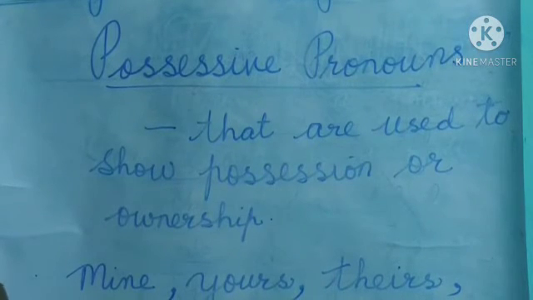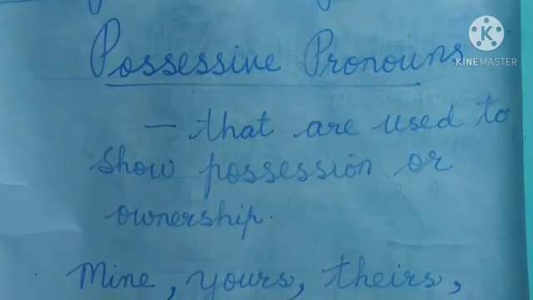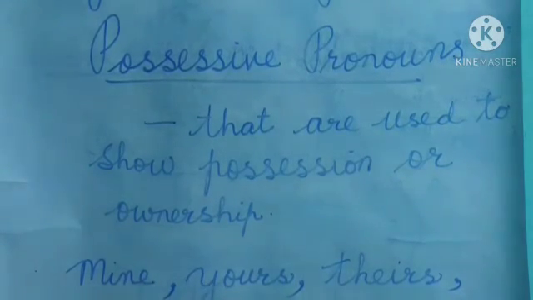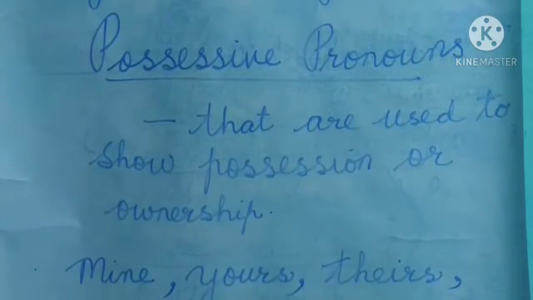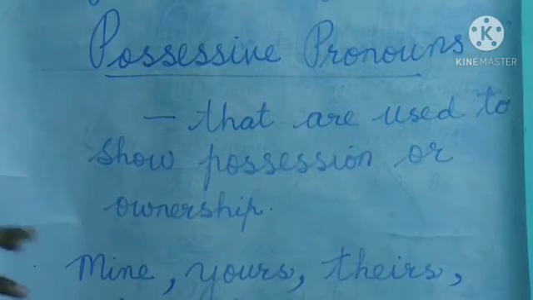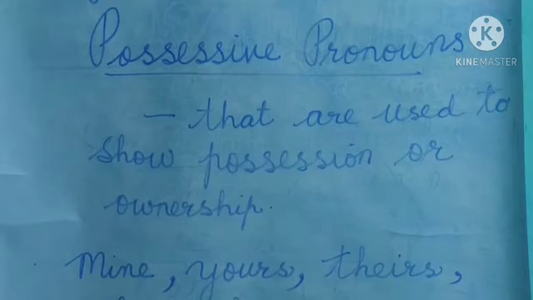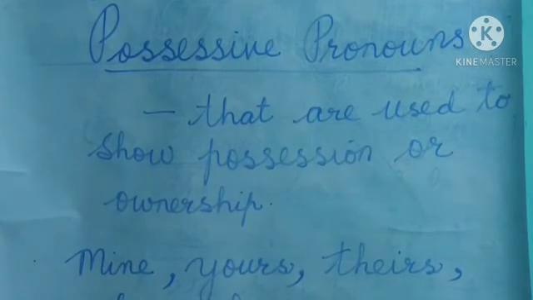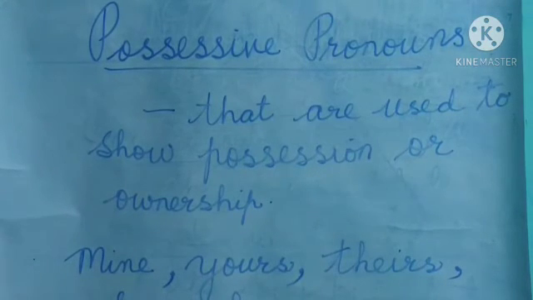See, for example, we are going to see what words are called possessive pronouns. Mine, yours, theirs, his, hers, its. You see, these all refer to one person only, they don't say about a group of people. It says about themselves. Mine means belonging to me.